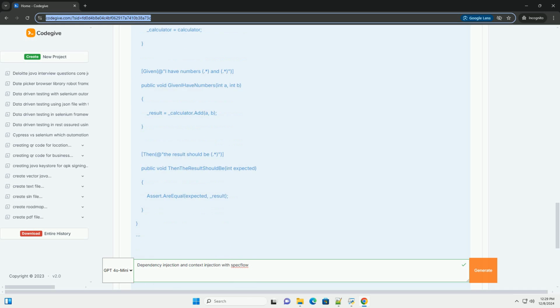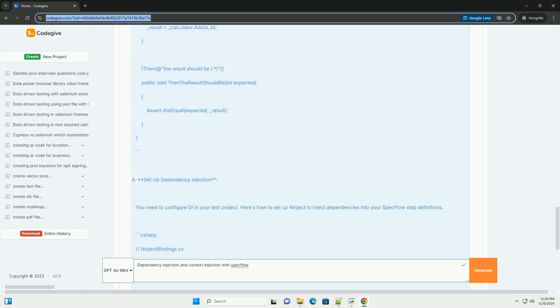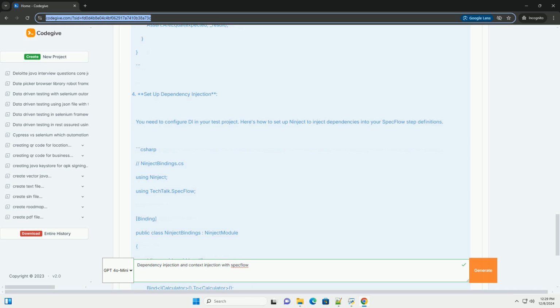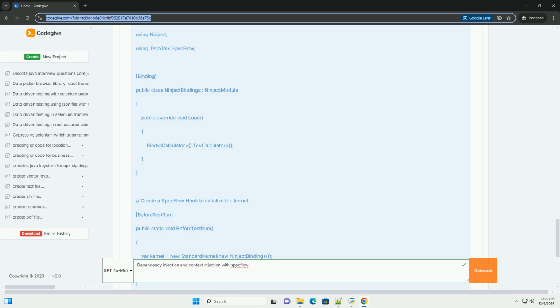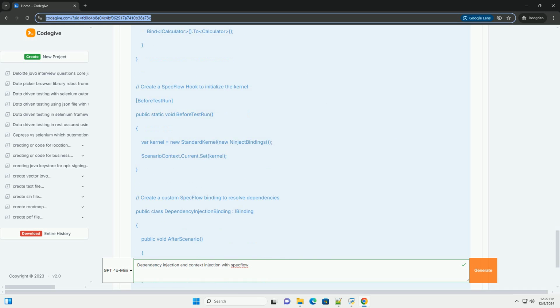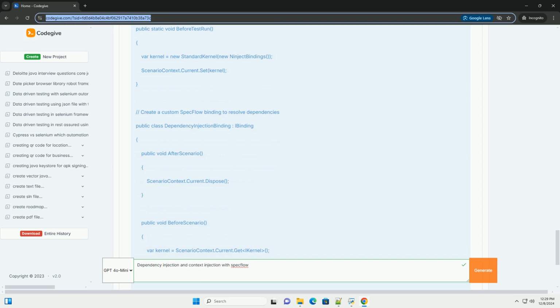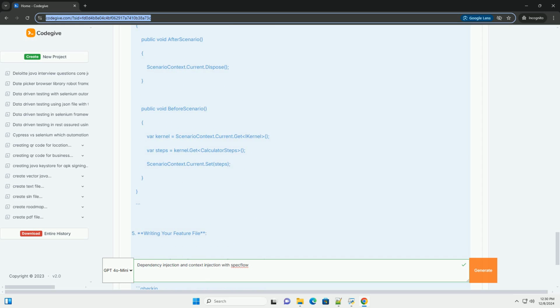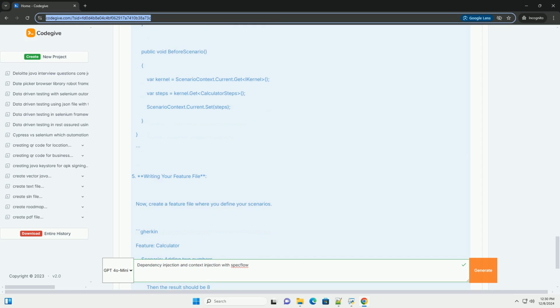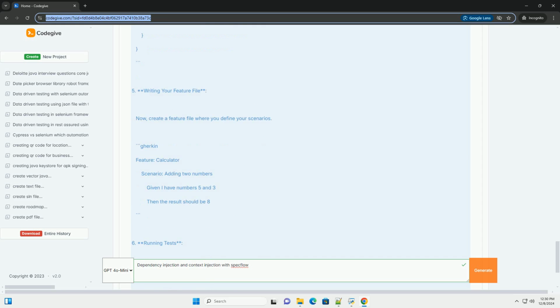What is context injection in SpecFlow? In the context of SpecFlow, context injection refers to the process of using DI to supply test classes or step definitions with the necessary dependencies. SpecFlow allows you to configure DI containers to automatically resolve dependencies for your step definitions.